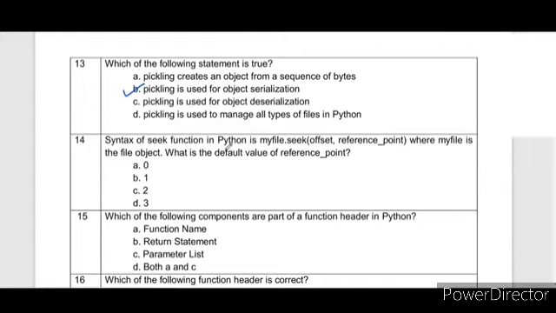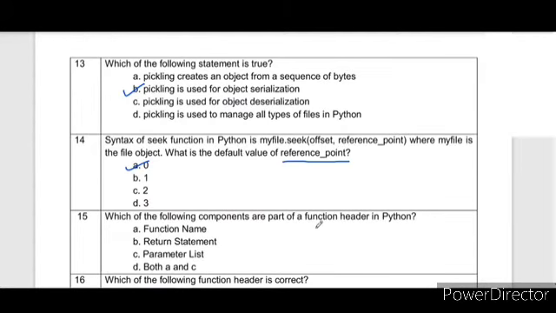Next question is the syntax of the seek function in Python. myfile.seek(offset, reference point), where myfile is the file object. The default value of the reference point is 0. 0 stands for beginning, 1 for current and 2 for end. So if we don't give the reference point with the offset, it always takes the beginning. So the correct answer is A, 0.